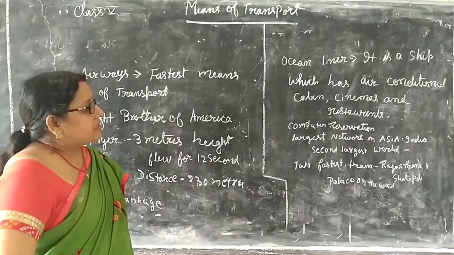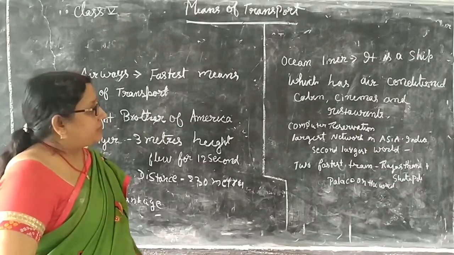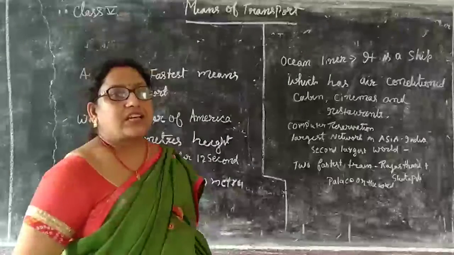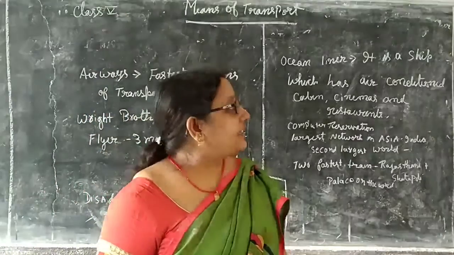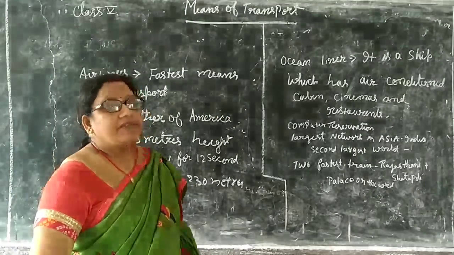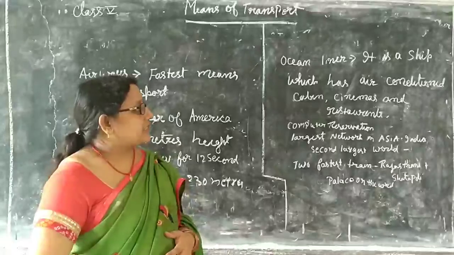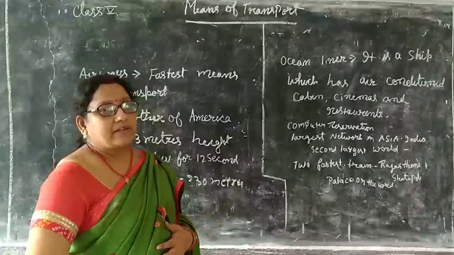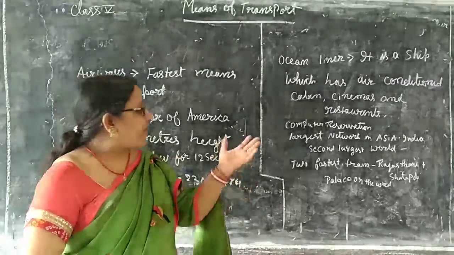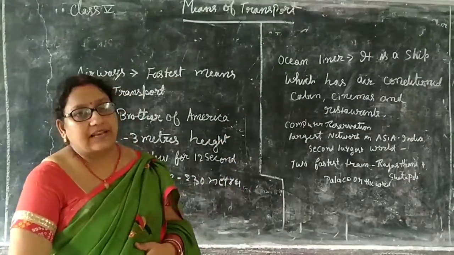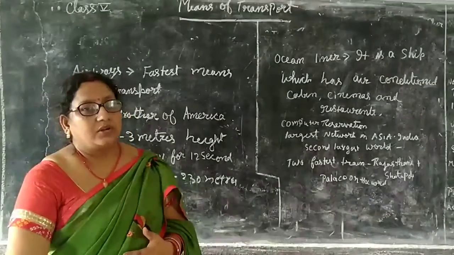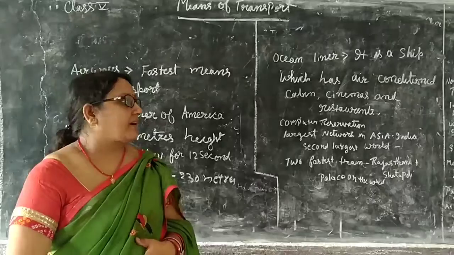I want to mention some words you should understand, that is ocean liner. What is an ocean liner? An ocean liner is a ship which is air conditioned with all the facilities, you can say. It may have cabins, cinemas and restaurants. Everything is provided in the ocean liner. So these are some of the topics you have to know, and you should learn them by heart.